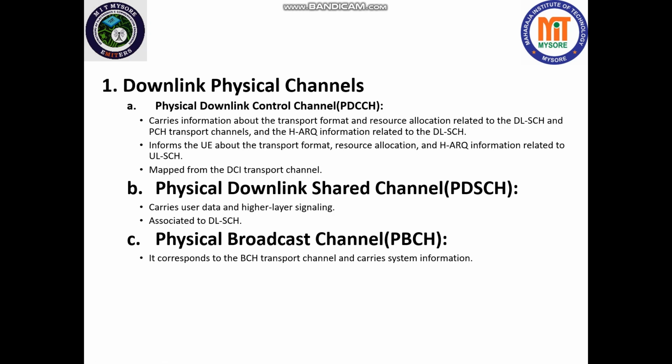It also informs the user equipment about the transport format, resource allocation, and HARQ information related to the uplink shared channel. So basically all the information regarding resource allocations, what is the format of the transported data, and which particular ARQ information is required, all those things will be given to the user along with resource allocation.